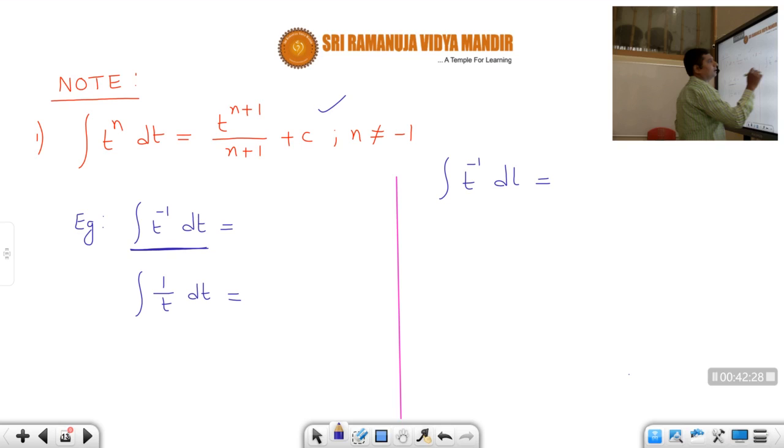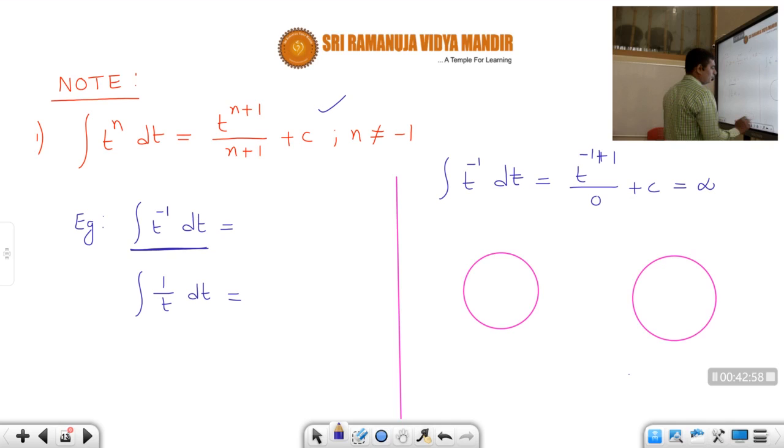So first of all, this is not the correct answer, and not just because we got infinity; here you should understand the basic concept. What is the basic concept, students? I want the integration of t power minus 1.